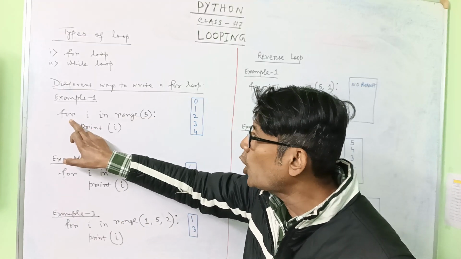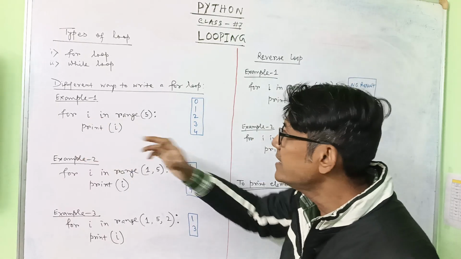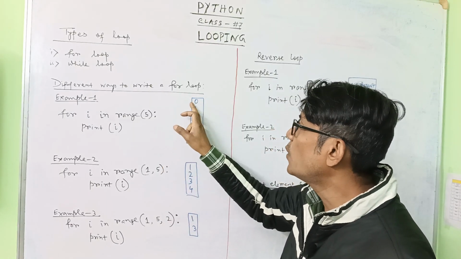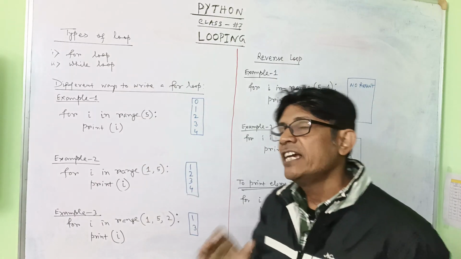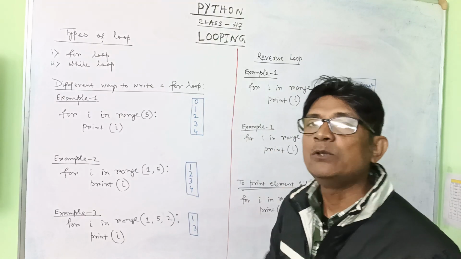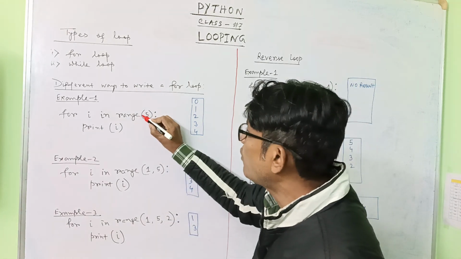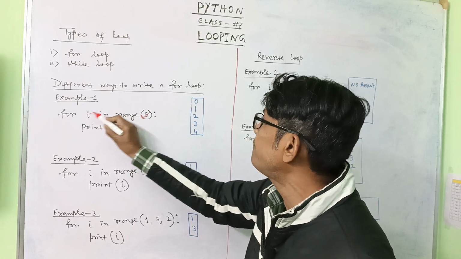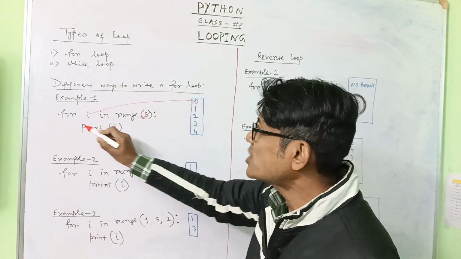You see that, for i in range 5. If you write this line, that means the computer will start from 0 and go up to 4. If you write 5, that means it is working 5 times. The default starting value it is taking is 0. If you don't write anything else and write only 5 here, the first value of i will be 0. So it will work this loop.